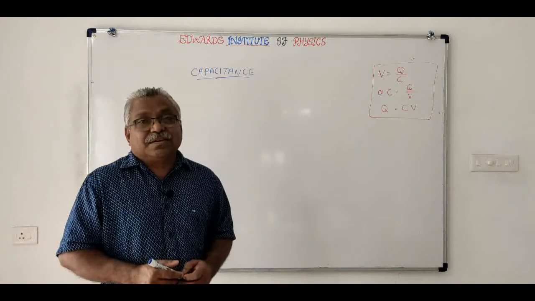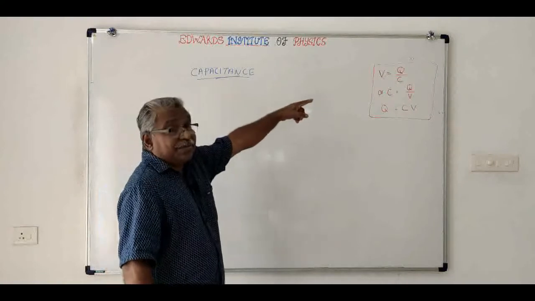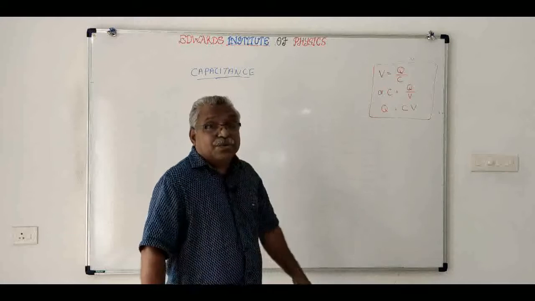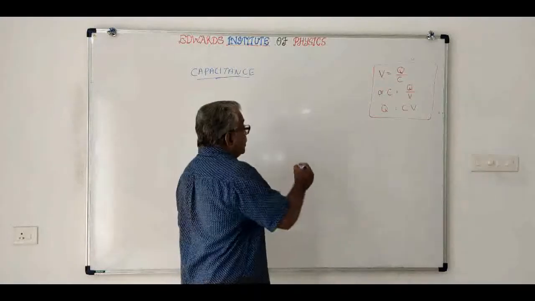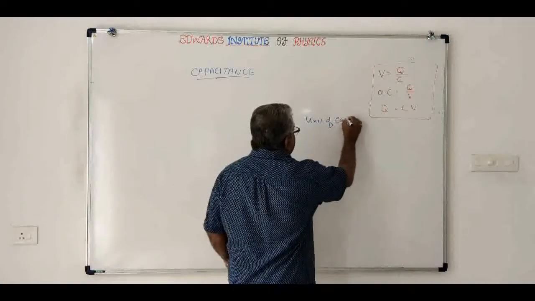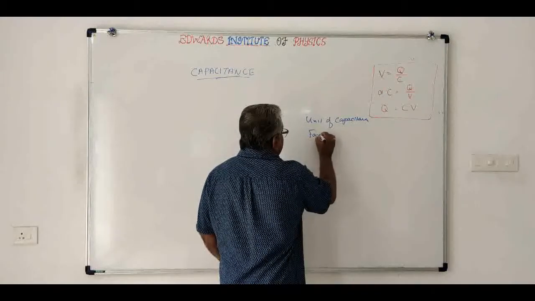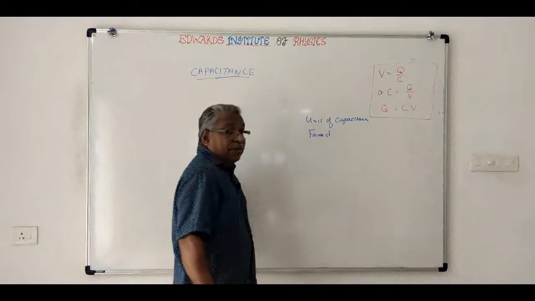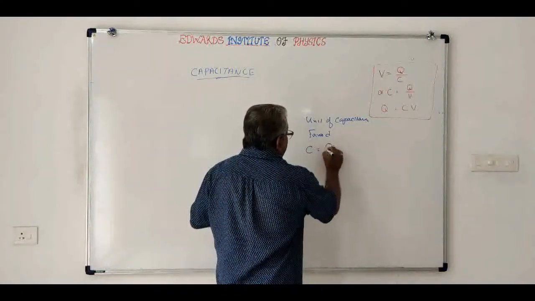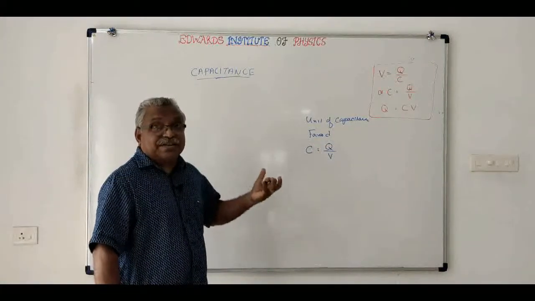Welcome students. In the last video we have learnt what is capacitance and we have derived a formula for the capacitance, C is equal to Q by V, and we learnt what is the unit of capacitance, and that is farad. Okay. Now we have the formula C is equal to Q by V. Now we have to define what is a farad, how much is a farad.